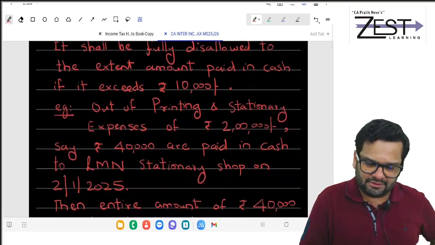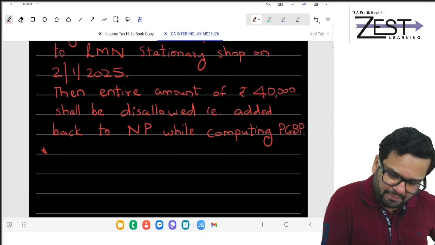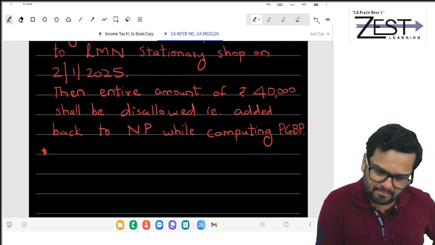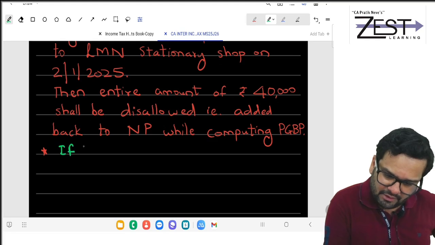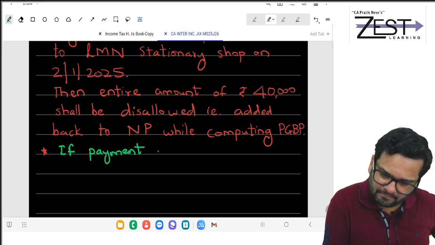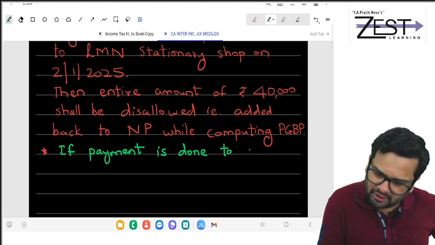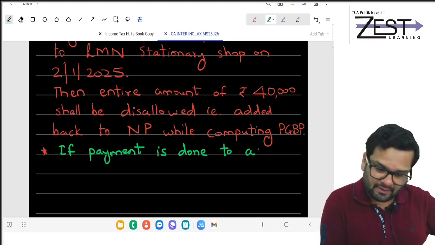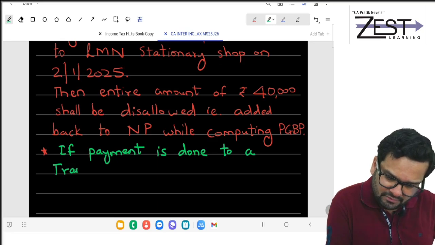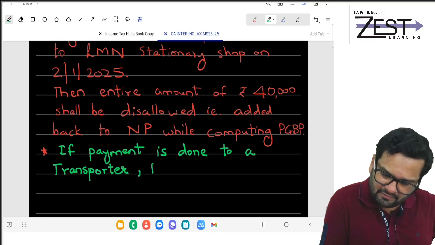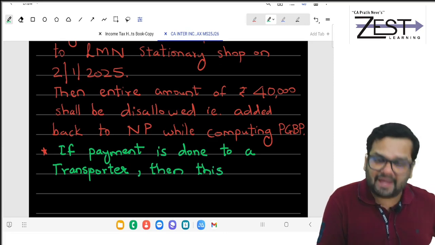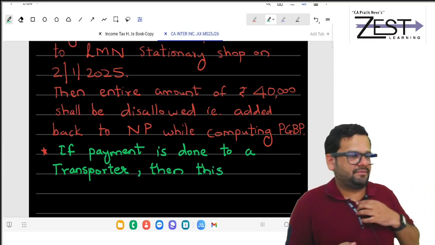Next point in this: if payment is done to a transporter, then you can pay some more amount in cash.